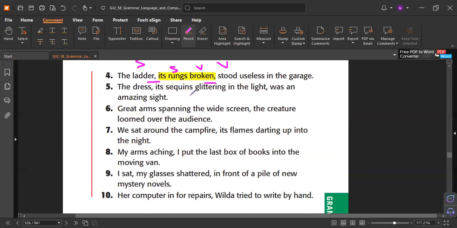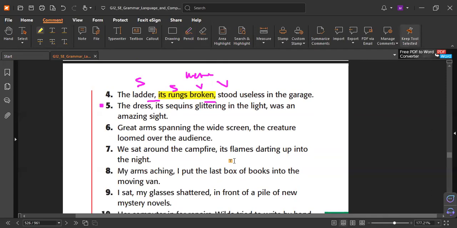Now we need to go to the next. What is the phrase in number 5? Number 5, the phrase in the middle, squints in the light. It's a prepositional phrase. This is one absolute phrase.